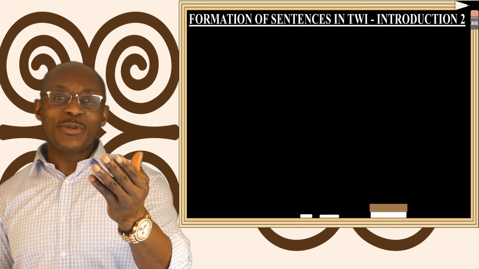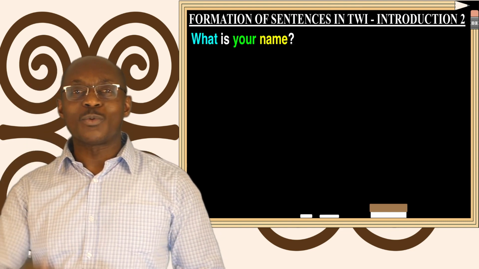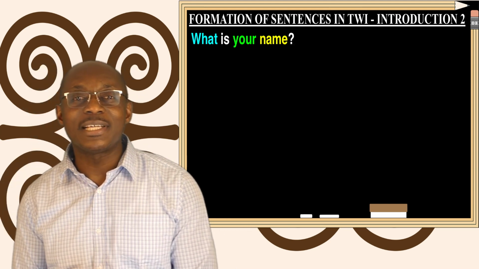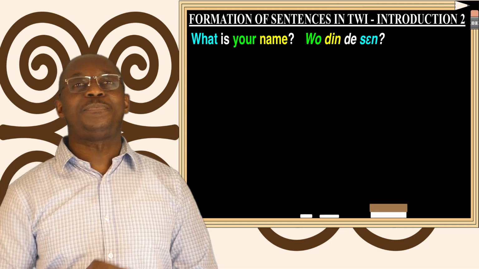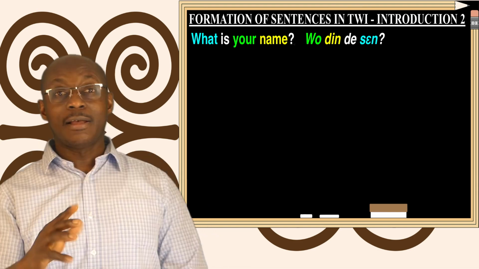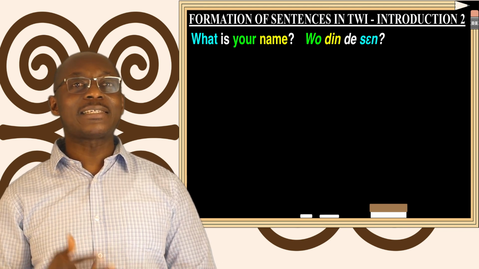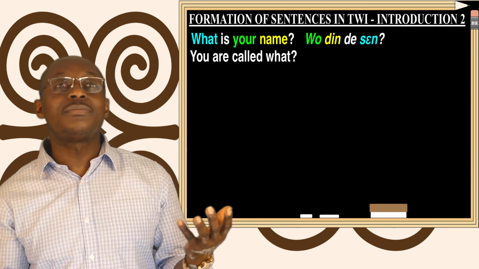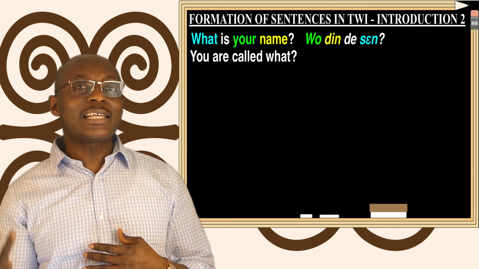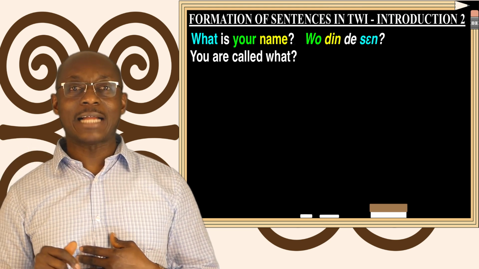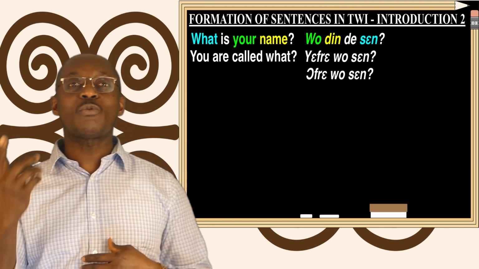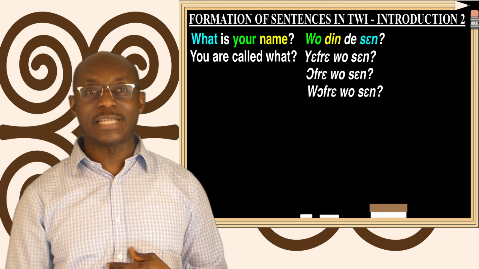Good. Assuming you meet someone and you want to ask the person, what is your name? In Twi you will say, "Wo din de sɛn?" But at times we use other phrases that sound like, you are called what? In that sense, we have three ways of asking that. And we say Yɛfrɛ wo sɛn, Ɔfrɛ wo sɛn, and Wɔfrɛ wo sɛn.